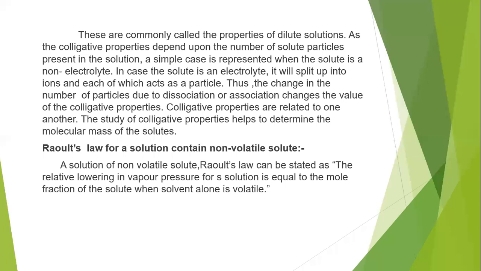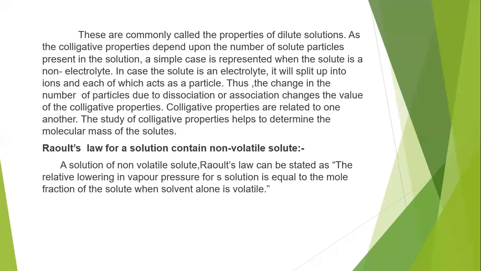For example, if the solute is an electrolyte, it can split up into different types of ions. So the number of particles increases as it becomes ions, and the colligative property value changes. That means when any solute undergoes association or dissociation, the colligative property of that particular solution will change.